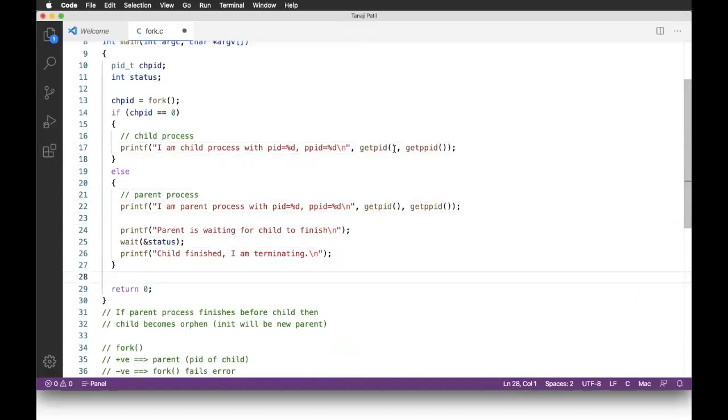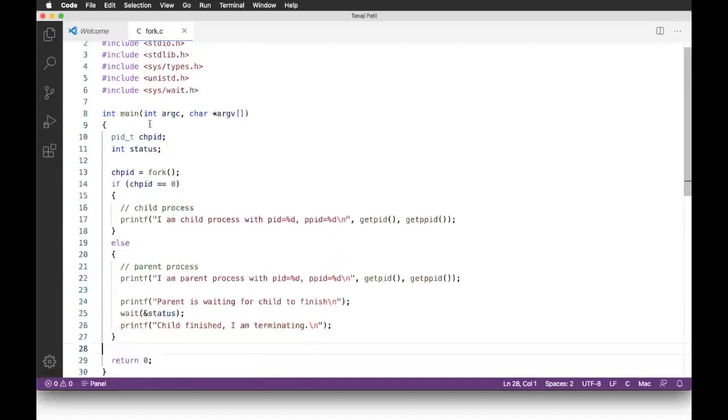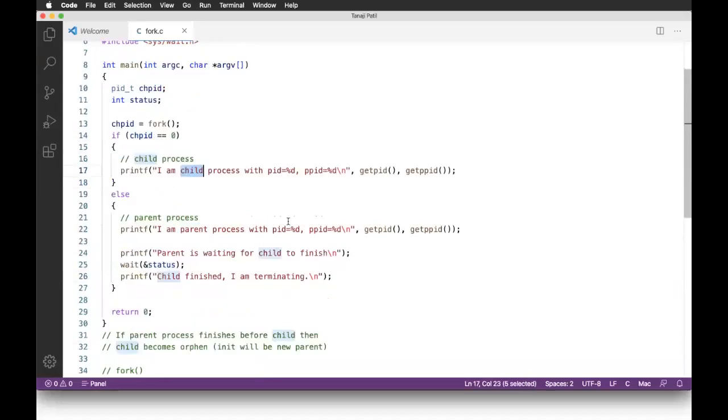When you look at the program, it is becoming somewhat complex now. So let us start. I created a child process. Now if the child's PID is equal to 0, then this is the child process, otherwise the parent process.